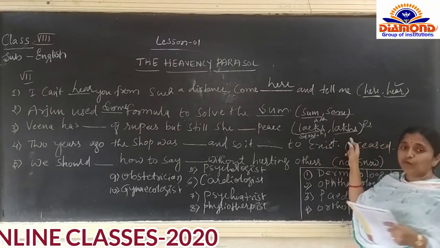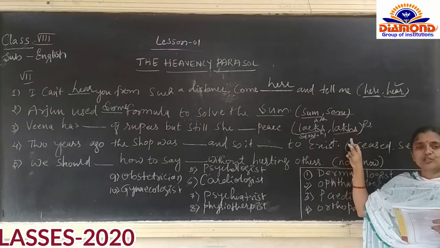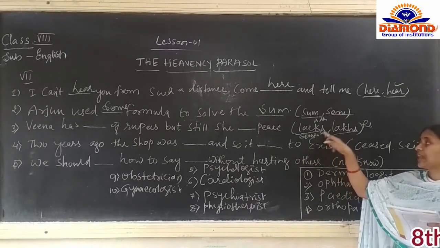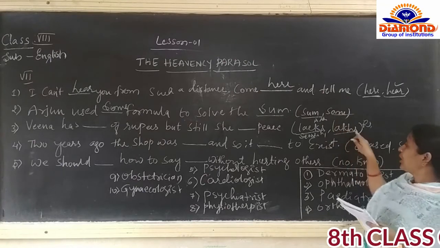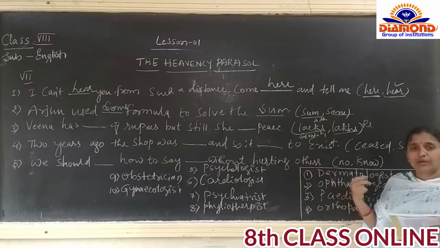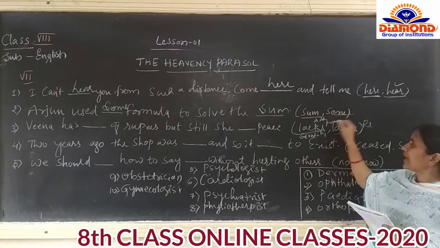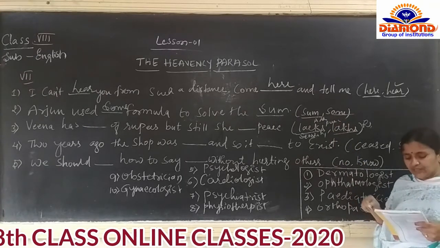If we have a lot of money but there is no peace, there is a lack of peace. Lack means scarcity of peace, we can say.